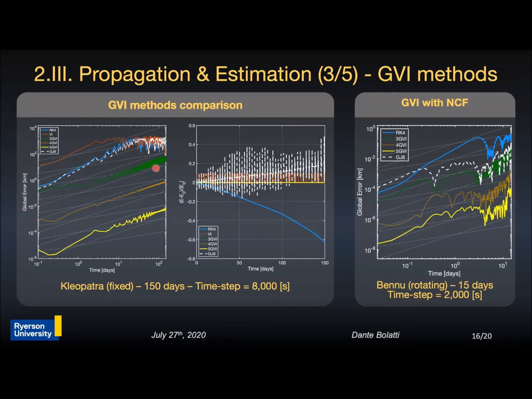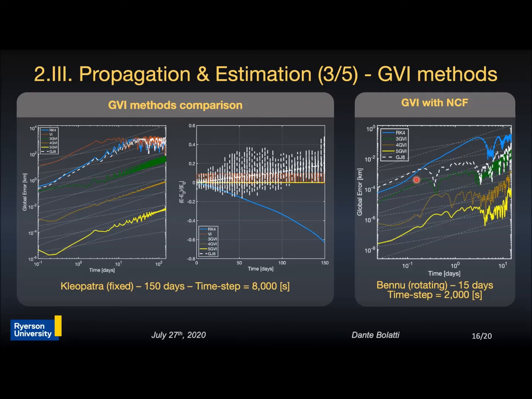The energy error shows that the non-geometric methods artificially generate or dissipate energy. However, energy conservation is not an indication of the method's accuracy, as shown here by the second-order variational integrator in orange. We see that this method maintains the energy throughout the simulation, however, it's very poor for propagating trajectories for long-term periods. We can also see that the discretization of the non-conservative forces is very good, and the accuracy of all three Galerkin methods developed is excellent when compared to other methods, especially using long time steps.